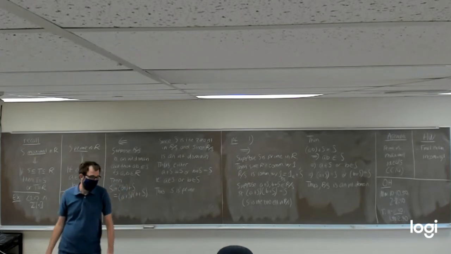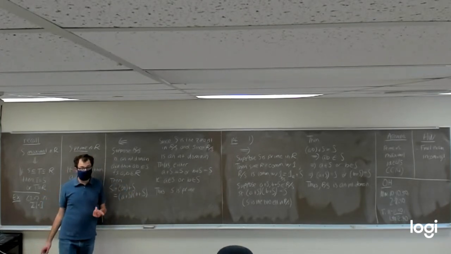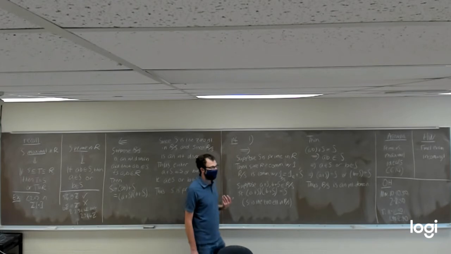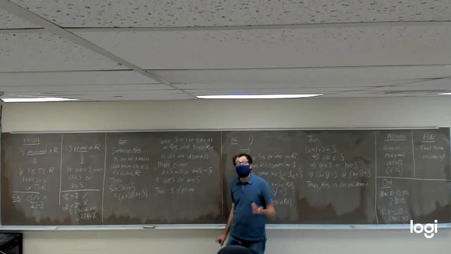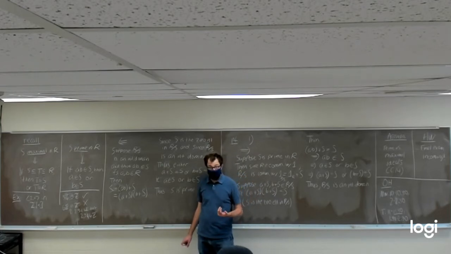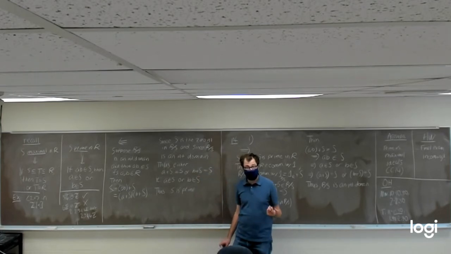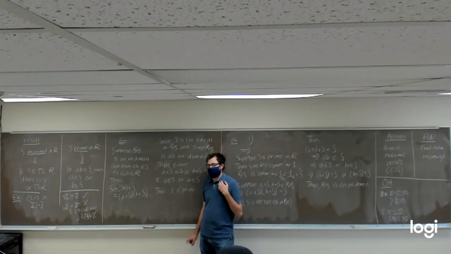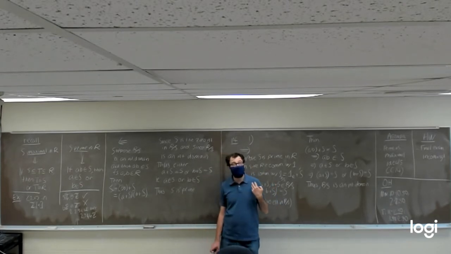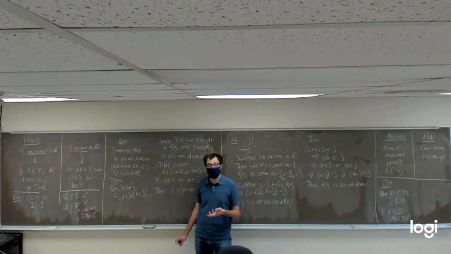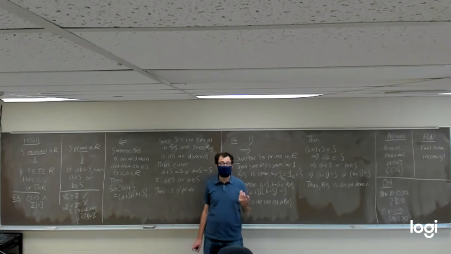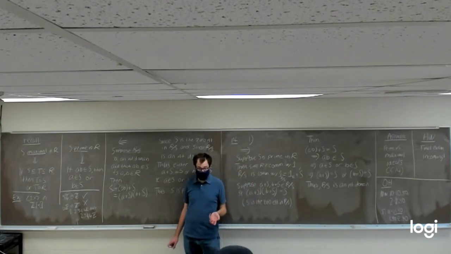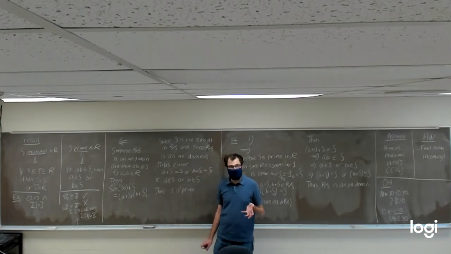Neato mosquito. So we've proven part one of our two-part theorem. We've shown that an ideal S is prime if and only if R mod S is an integral domain. So the next thing we need to prove is part two, which says that S is a maximal ideal if and only if R mod S is a field, meaning one of these commutative rings with the multiplicative identity where every non-zero element has to have a multiplicative inverse.